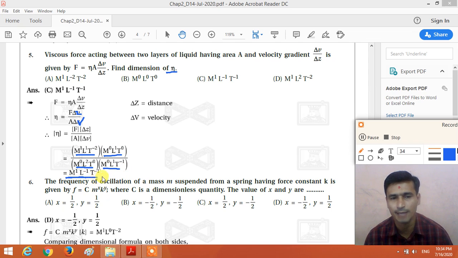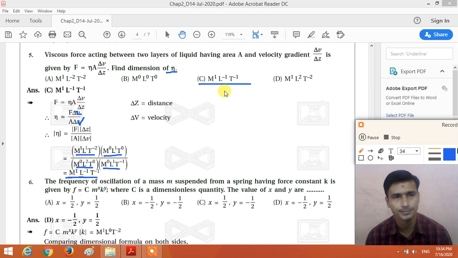So we get the dimensional formula of the coefficient of viscosity as M1 L minus 1 T minus 1. Try to find out the answer. The answer is C, right? So the dimensional formula of the coefficient of viscosity is M1 L minus 1 and T minus 1.